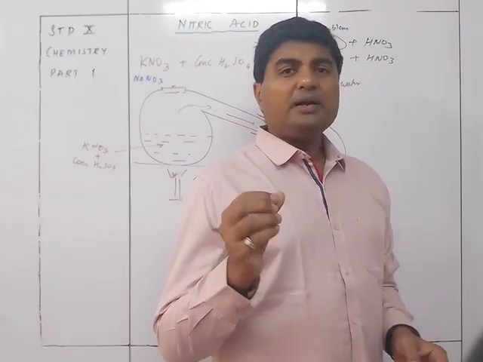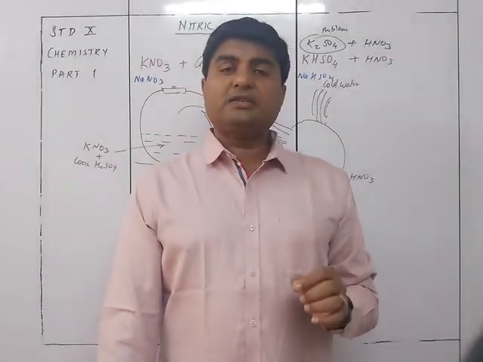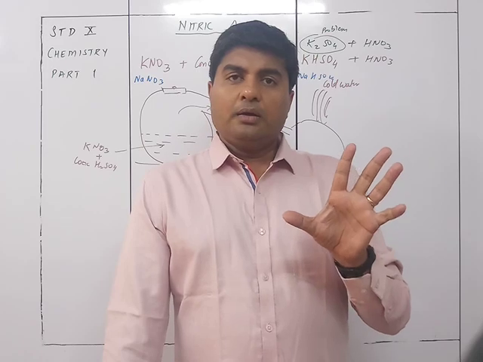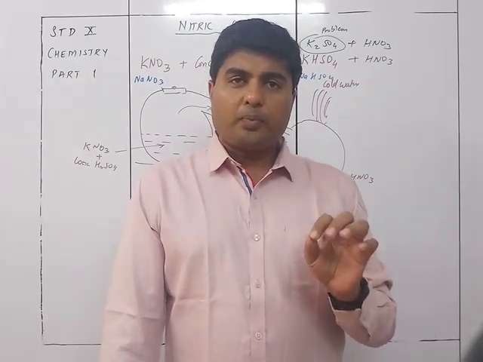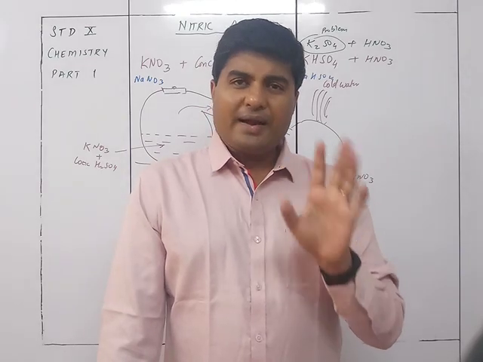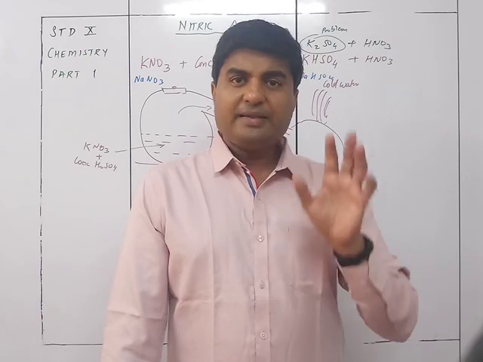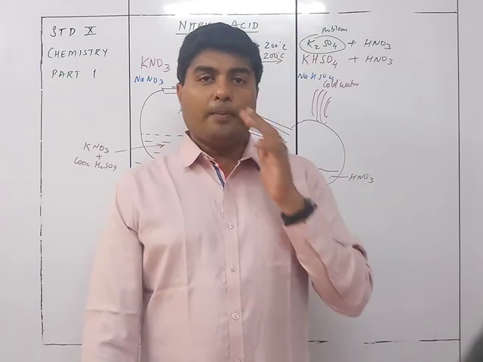So here the main thing is that the nitric acid which is formed is a slightly unstable compound, and due to this, the nitric acid continuously gives out vapors of NO2, and these vapors of NO2 will be much more if copper turnings are brought near it.